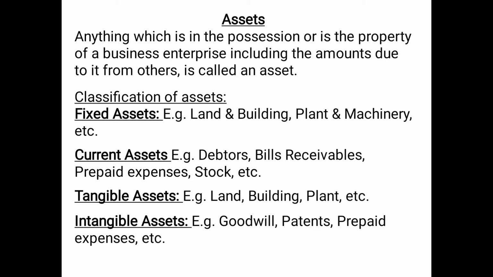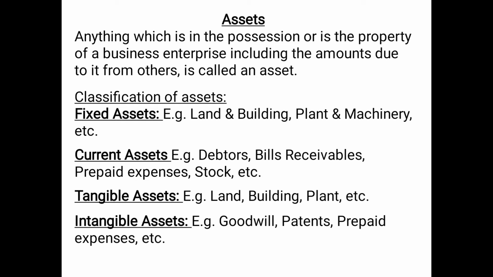The first type of asset is the fixed assets. As the name suggests, fixed means it is not changing. So basically fixed assets refers to those assets, those property of the business which are held for continued use in the business for the purpose of producing goods or services.